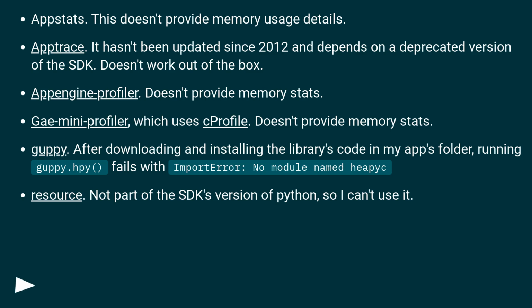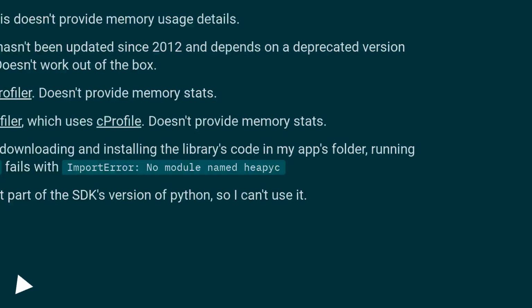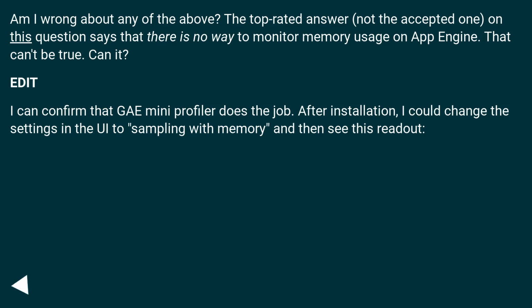Guppy. After downloading and installing the library's code in my app's folder, running guppy.py fails with an import error: no module named heap. Resource is not part of the SDK's version of Python, so I can't use it. Am I wrong about any of the above?